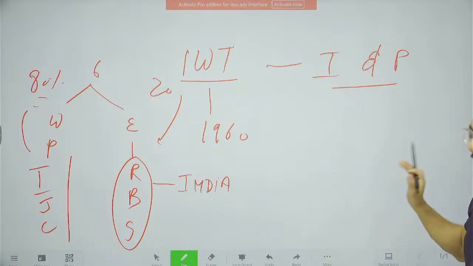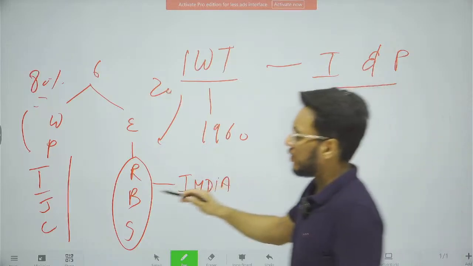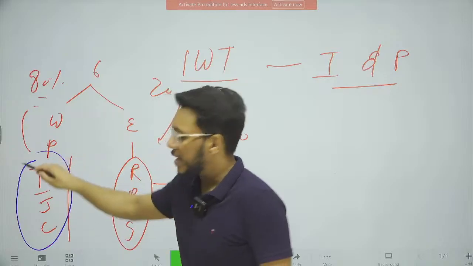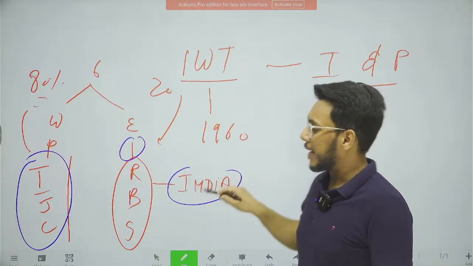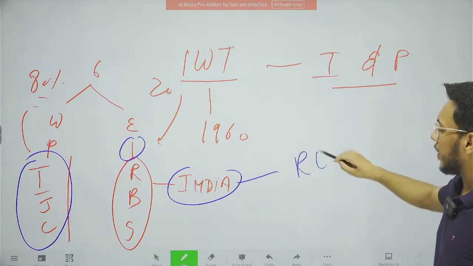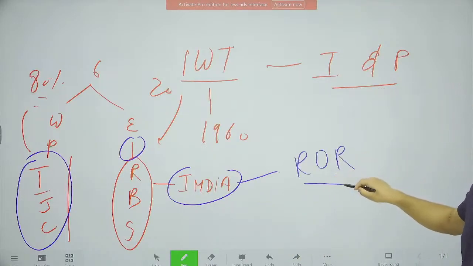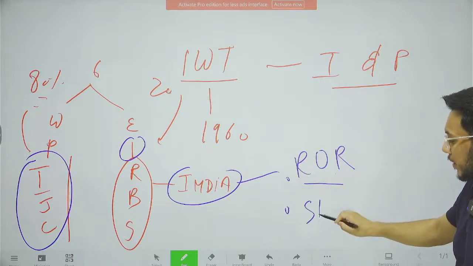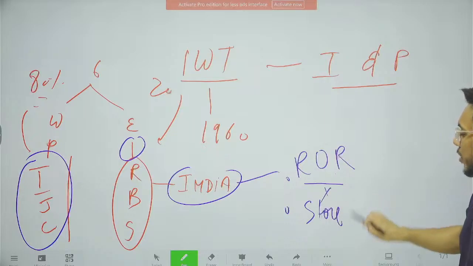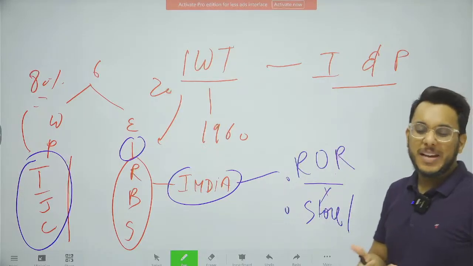Now guys, as per the terms of the Indus Water Treaty, it has been provided that even on the western rivers, even on the rivers of Pakistan, India can construct ROR, run-of-river projects. India can construct the project but cannot store the water or divert the water. What does it mean in simple terms?